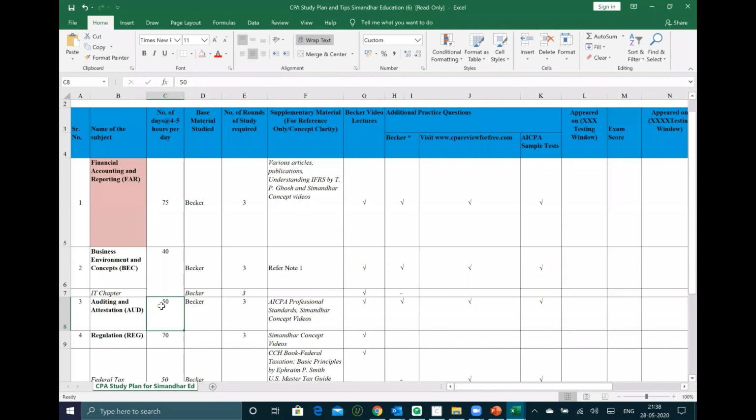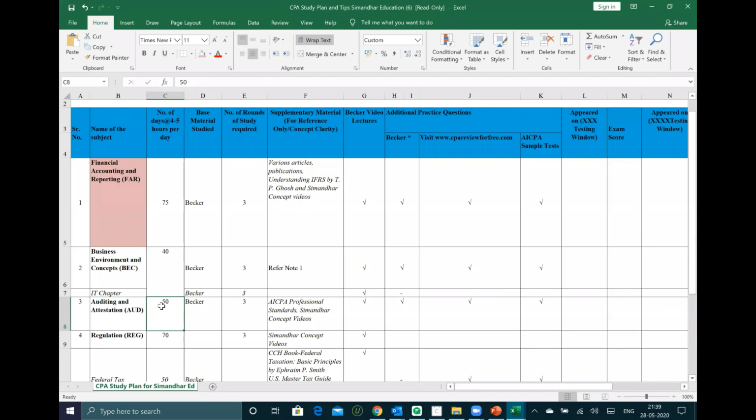Are you getting it? When we solve MCQs, sir, where can we find the AICPA professional standards? You can find them on the AICPA website also. You can directly type in Google AICPA professional standards. It will take you there. Or in Becker also, you will have the professional standards and authoritative literature, which I have already shown you. PCAOB, right? Those are nothing but the auditing standards.